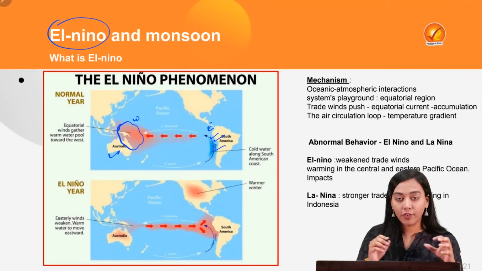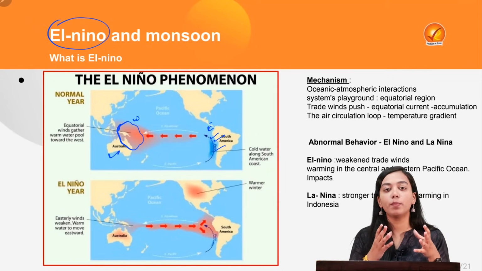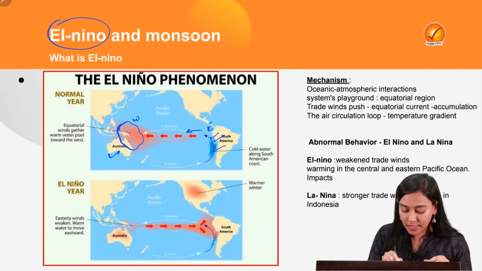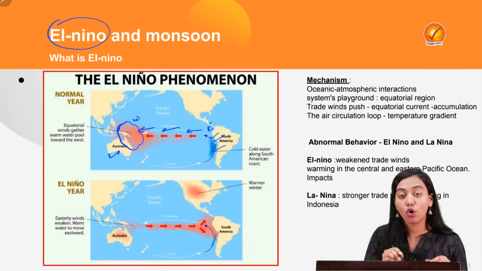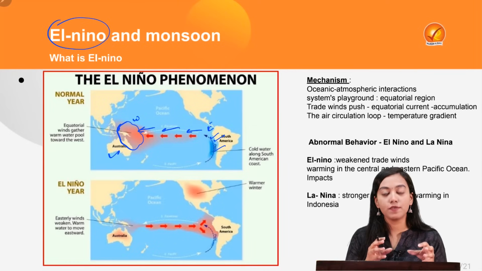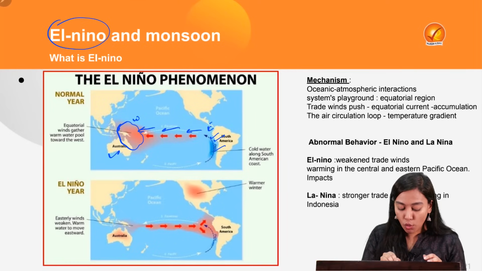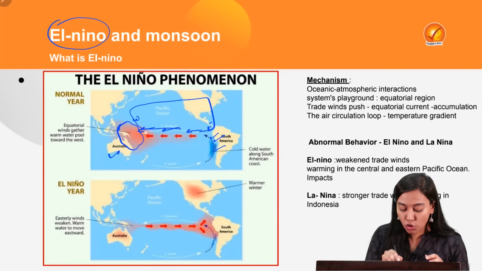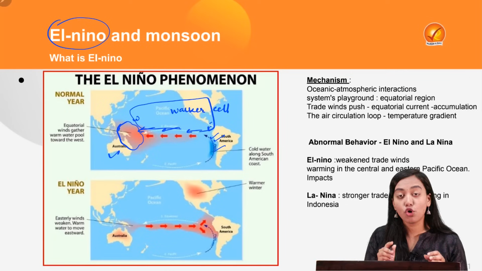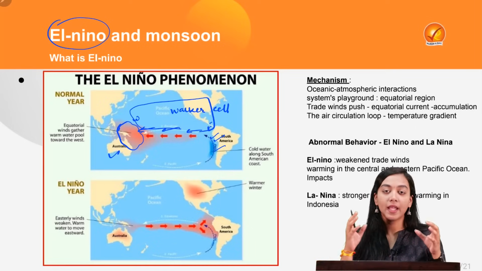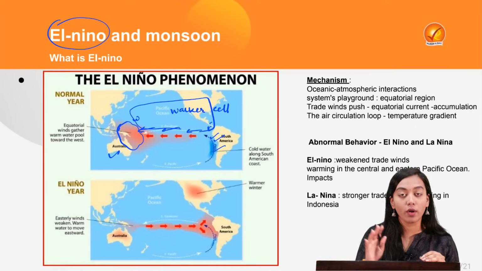Because of the further aggravation of this low pressure, it sets the direction of very strong trade winds which flow from high pressure towards low pressure. This also establishes a very strong Walker cycle. So a strong Walker cycle and strong trade winds across the world is what happens during a normal condition.